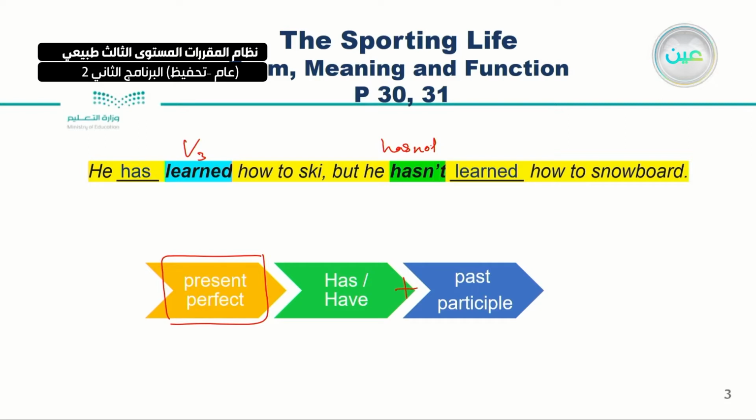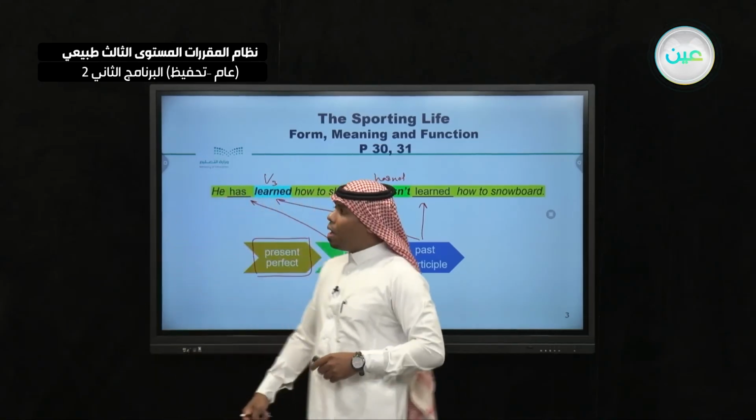Which one am I talking about? I'm talking about this one, and this one, of course. Very good. What about has and have? Here we have has, and hasn't also in here. This is how we can form the present perfect.